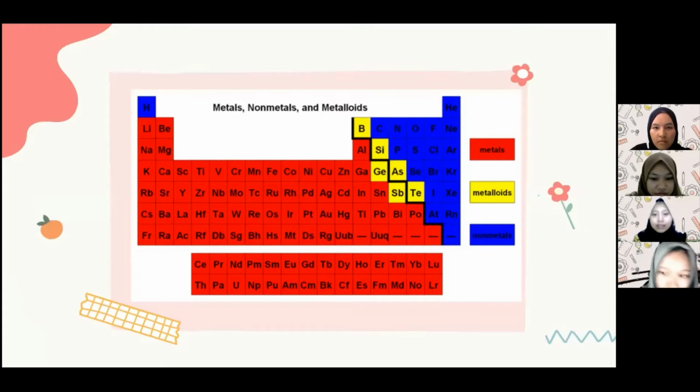Okay, now we see metals are in red color, and metalloids are in the yellow color. And the nonmetals are in the blue color.